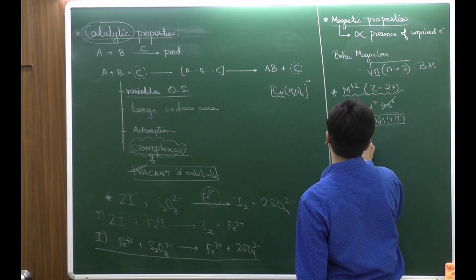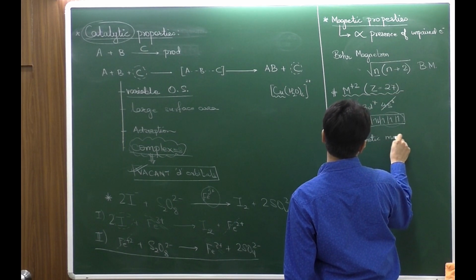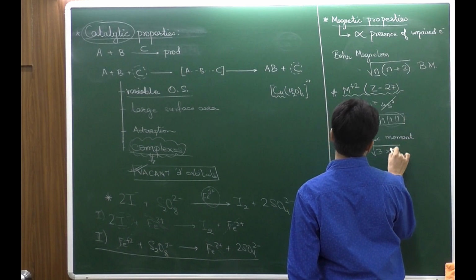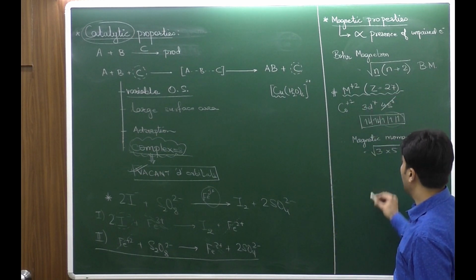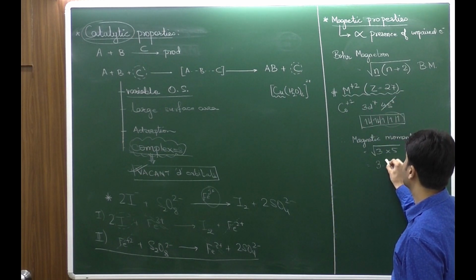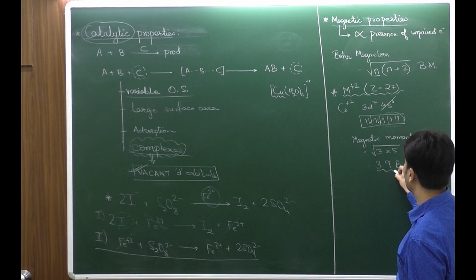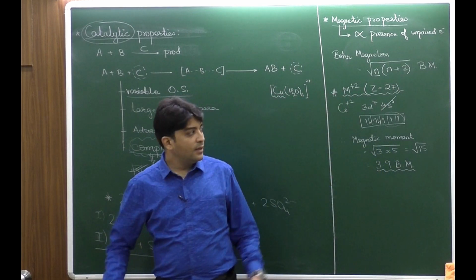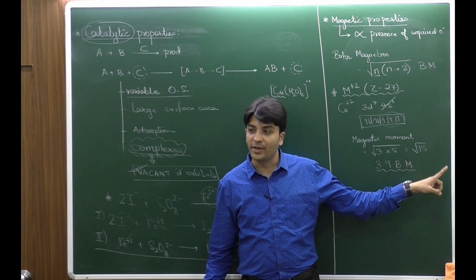Therefore the magnetic moment would be given as square root of 3 into 3 plus 2, that is square root of 15, which will be near to 16, and that's why the answer will be 3.9 something BM. This is how you solve the question of the magnetic moment. ठीक है. इसका एक शॉर्टकट भी है. Whatever are the number of unpaired electrons, the answer will be that point something.